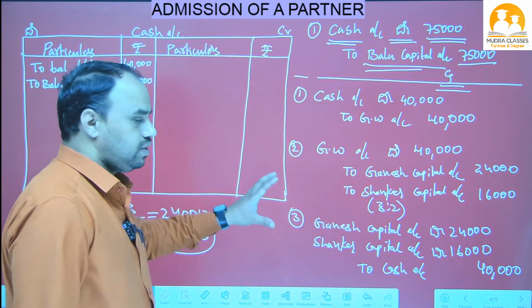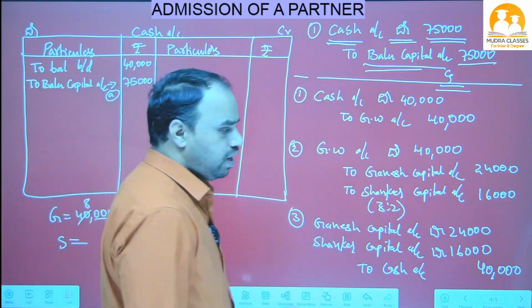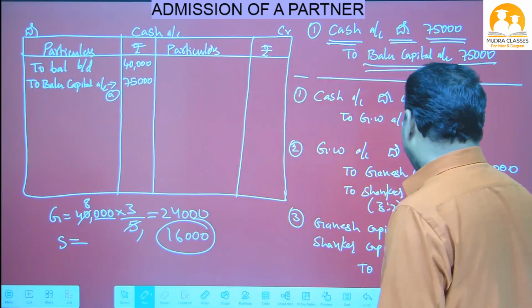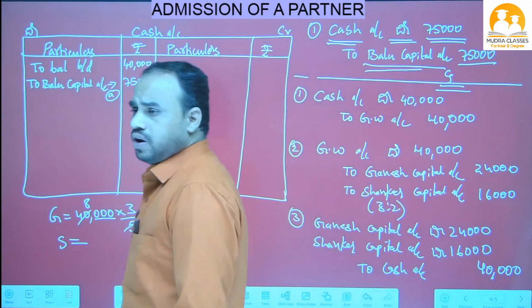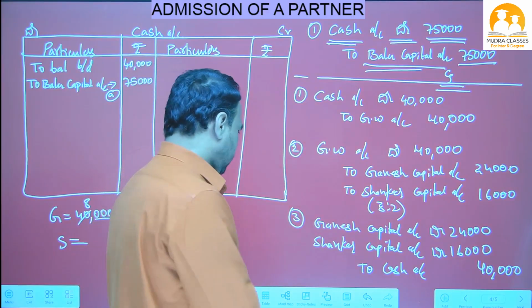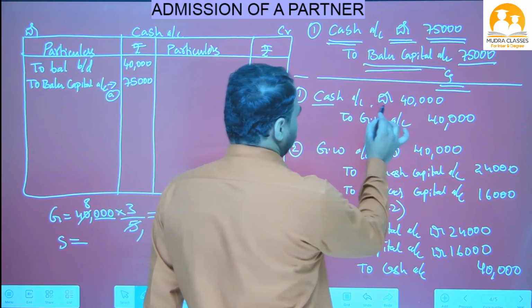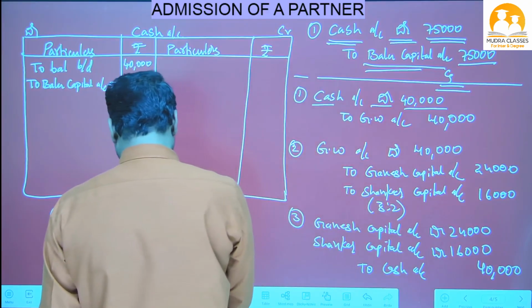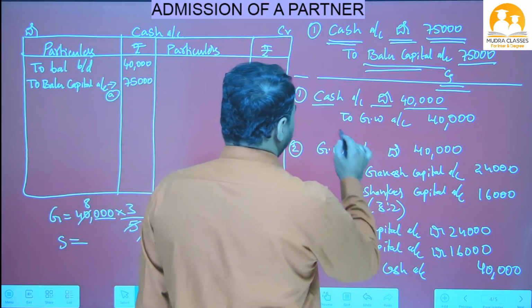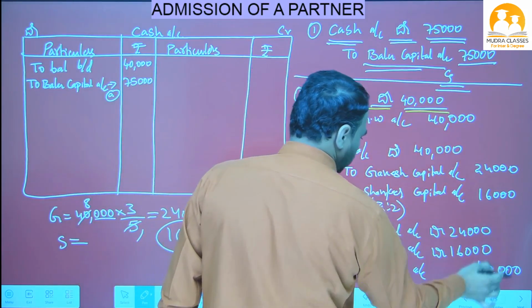Now we have to post these three journal entries into the ledger accounts. Let's see how we will post them one by one. First, the cash account. Here I will change the marker color. Write in the cash account debit side 40,000.